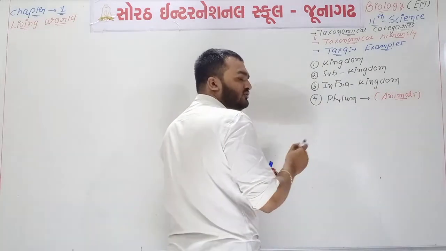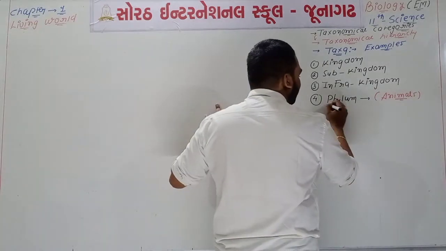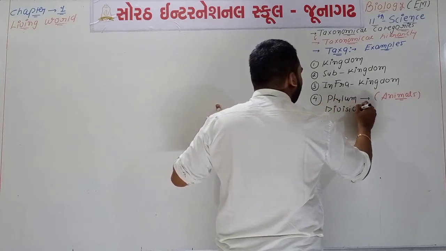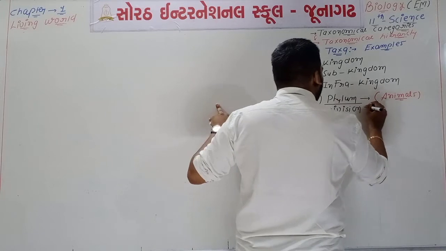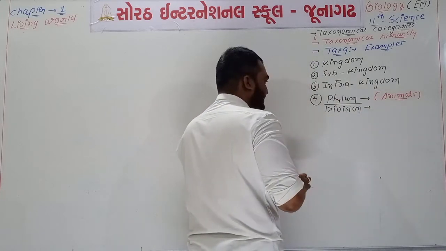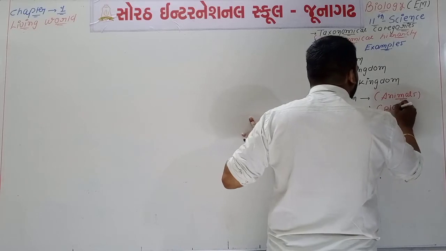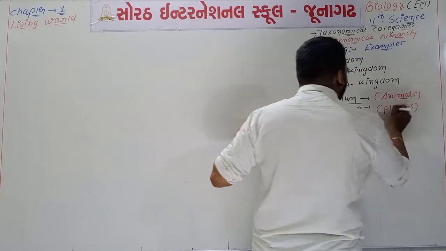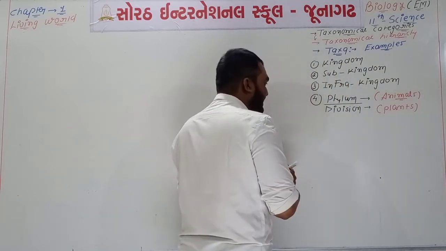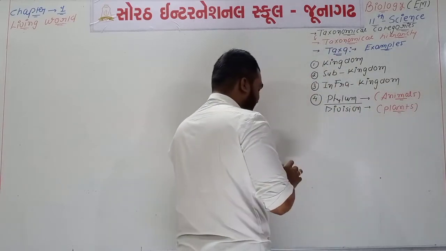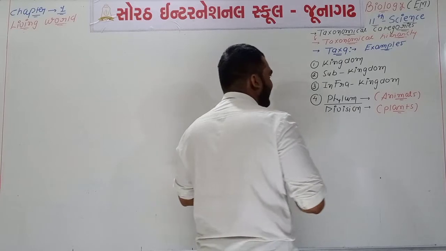And what about the division? Division is one type of taxa which will be used for the classification of plants. So for animals phylum is there, for plants division is there. So example number 4 is about the phylum.